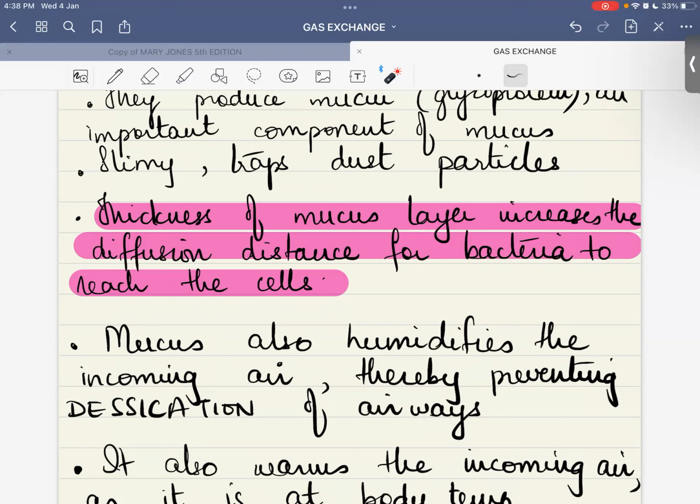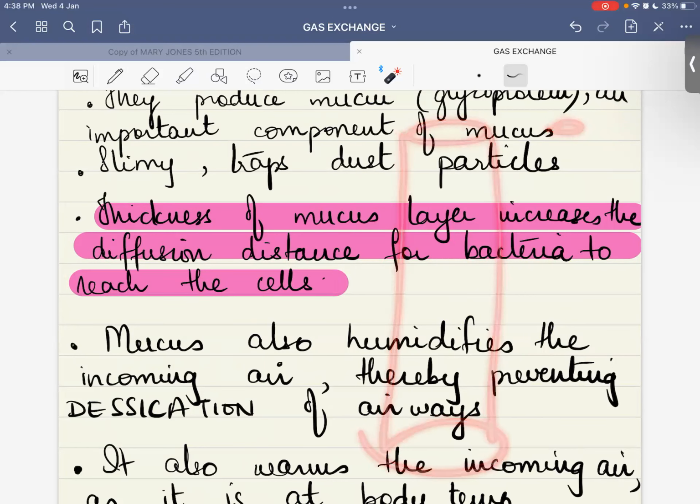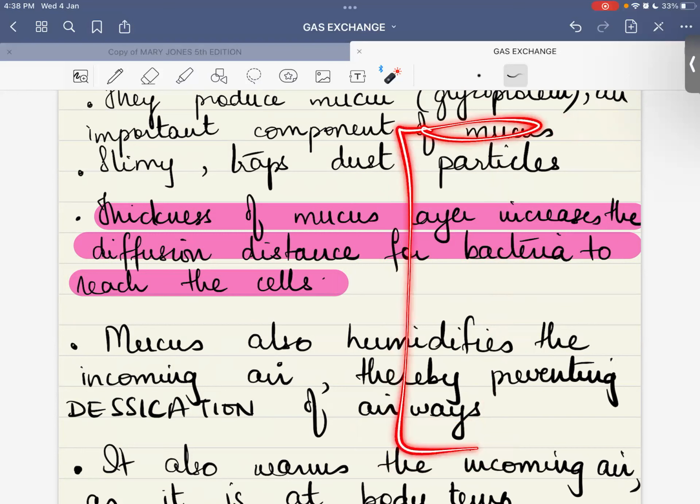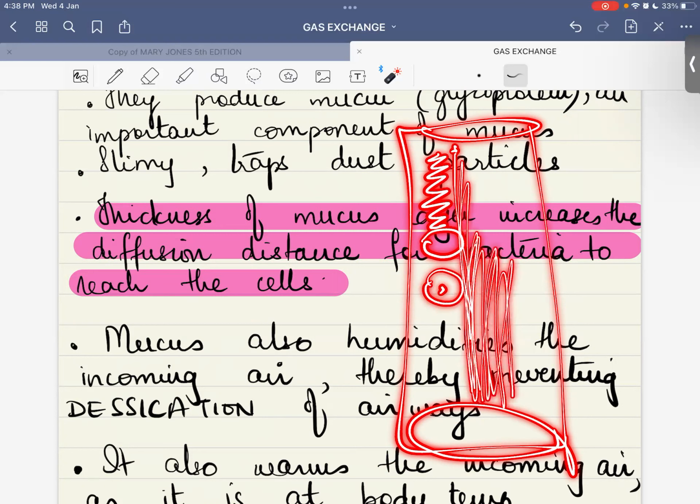For example, अगर ये आपका trachea है ना, ठीक है, if this is your trachea, it's a hollow pipe, ठीक है, और हम ये कह रहे हैं कि यहाँ पे, sorry, if we say that the pseudo stratified columnar epithelium के साथ बहुत सारे goblet cells हैं और mucus बना रहे हैं, तो mucus जो है ना वो यहाँ पे trachea के inner part को पूरा coat कर रहा है, ठीक है.